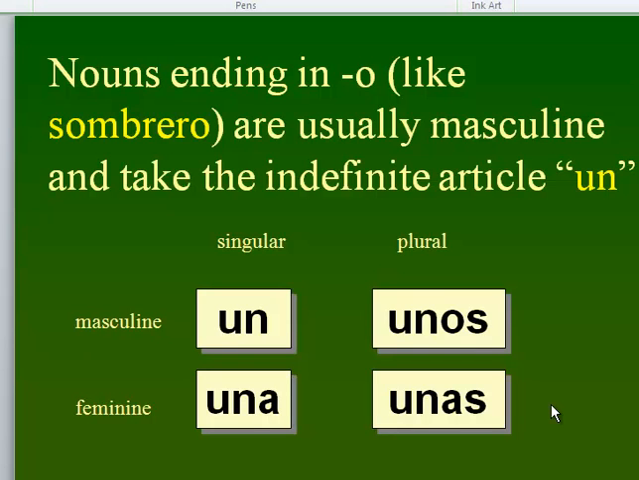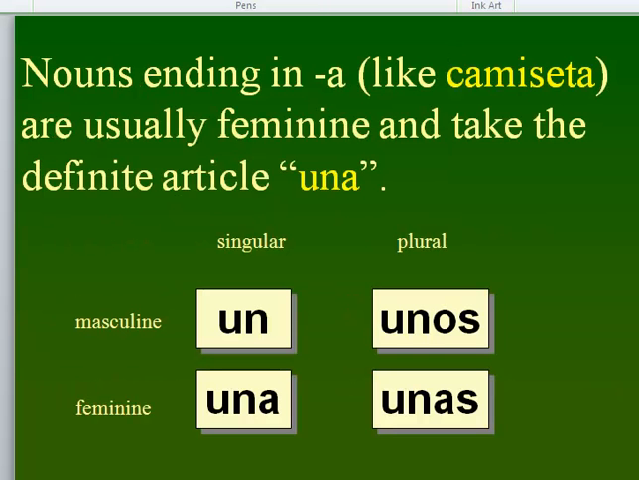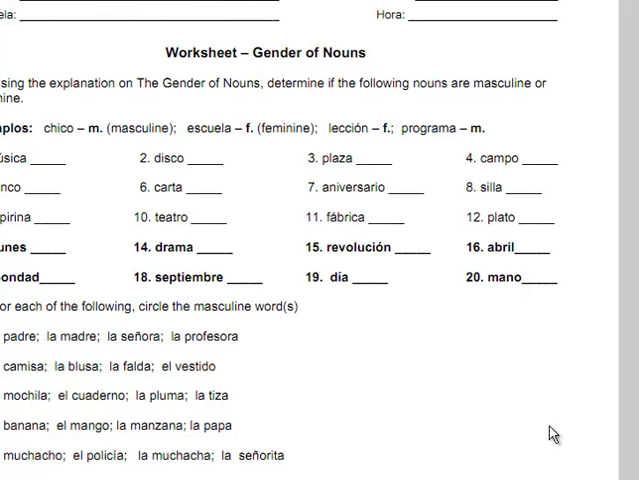Nouns that end in O, this is exactly the same as definite articles. Nouns that end in O are masculine, and they use the article un. So here are some examples: un chico, un muchacho, un sombrero, and so on and so forth. The same thing with feminine. If it ends in an A, most of the time it's going to be feminine, and it's going to have una in front of it, like these. Una chica, una muchacha, una casa, and so on and so forth.